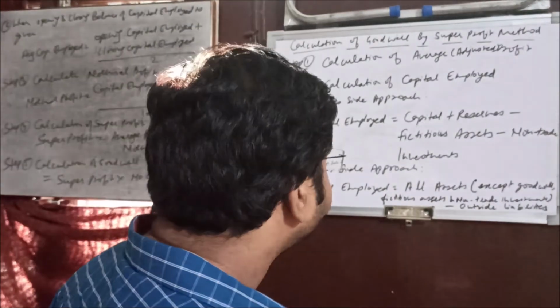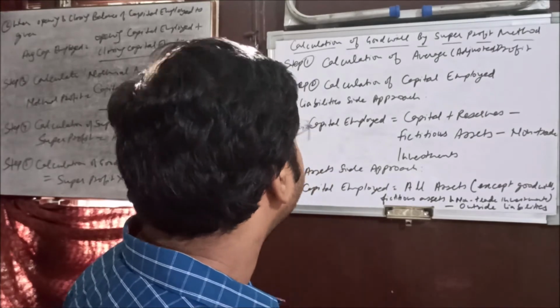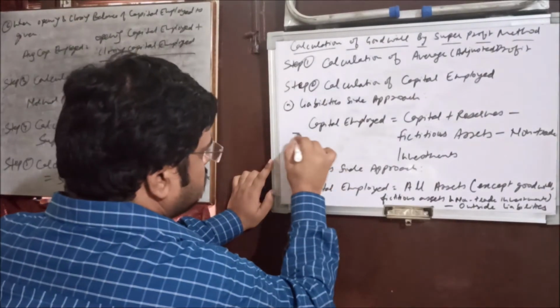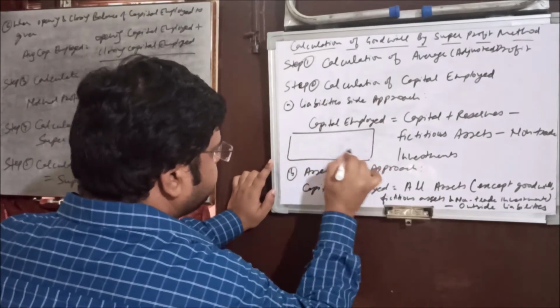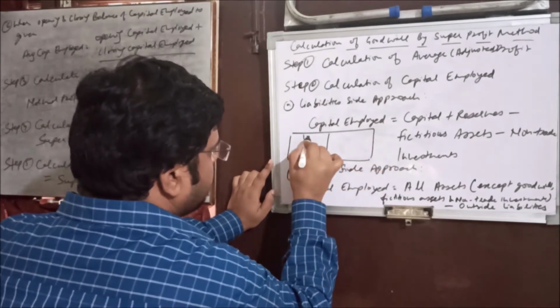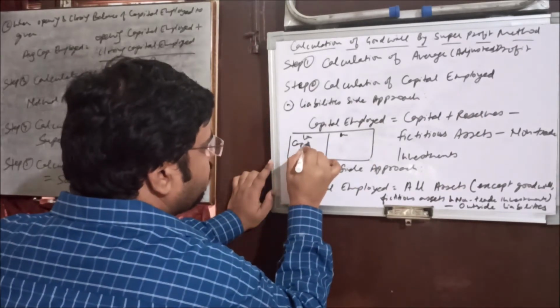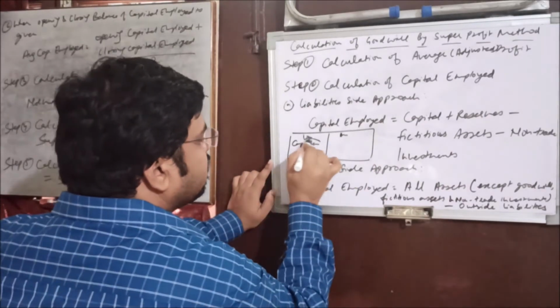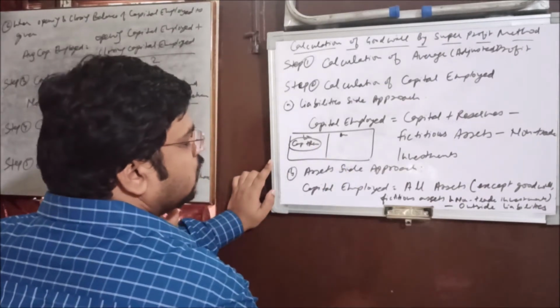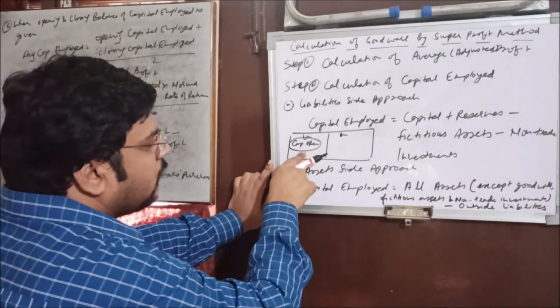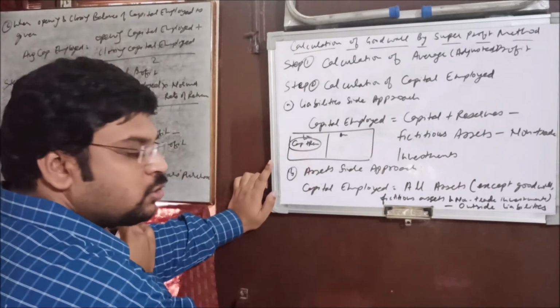Then that portion will be known as the capital employed. Let me tell you in brief. This is the balance sheet, this is the liability side, and this is the asset side. On the asset side, only the part equal to capital plus reserve is to be taken. On the liability side, only capital and reserve is to be taken.